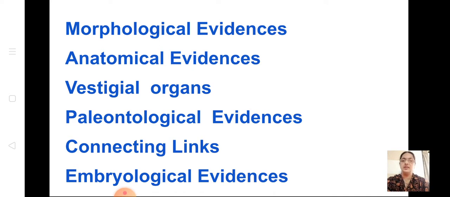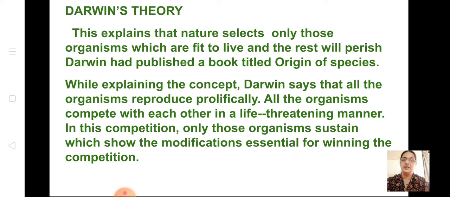So I'm just giving a hint of it. I know you are all thorough with this portion, but we are starting from the first lesson, so I'm just revising this part. What is a little difficult is Darwin's theory, Lamarckism, and human evolution. Evidences are very simple and clear. When you read the textbook, you will know much better. Every point is there, and you have to learn it. That can come for any 2 marks question also. Now I will explain again Darwin's theory, Lamarckism, and human evolution.